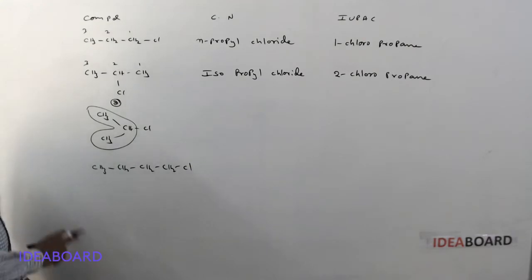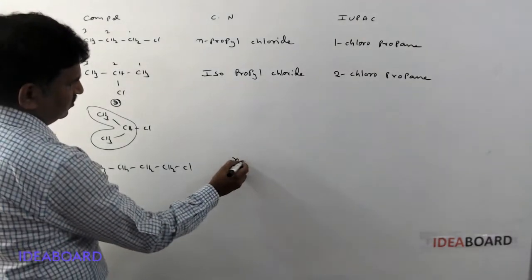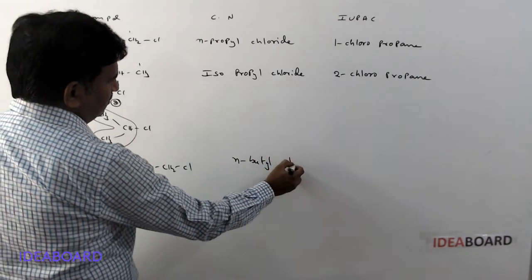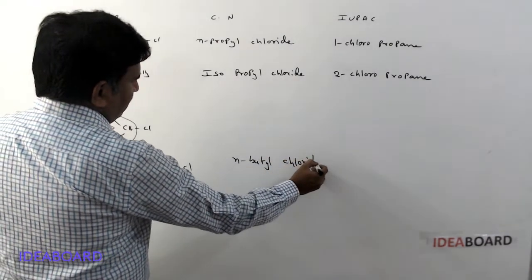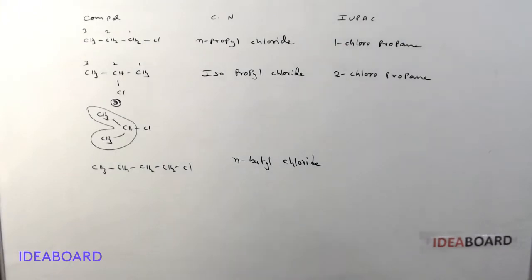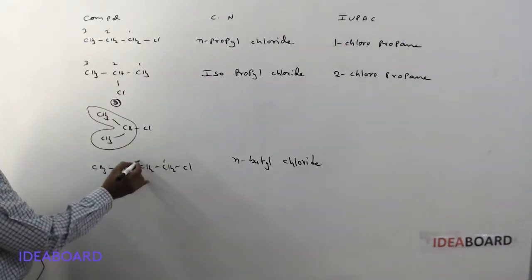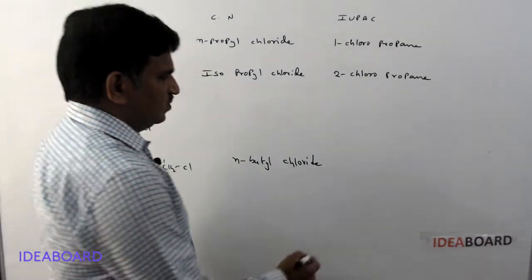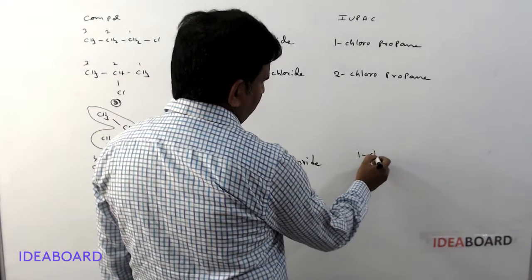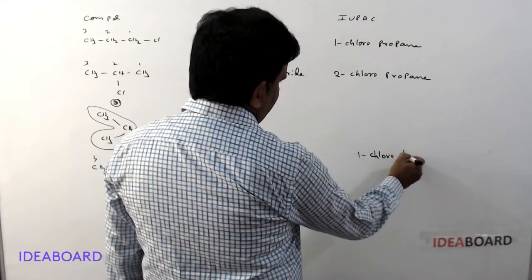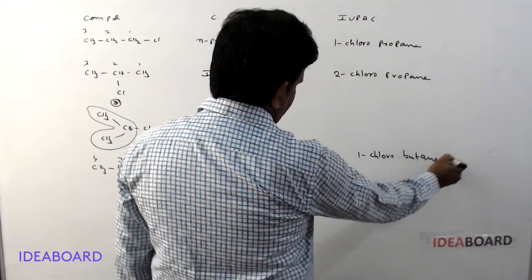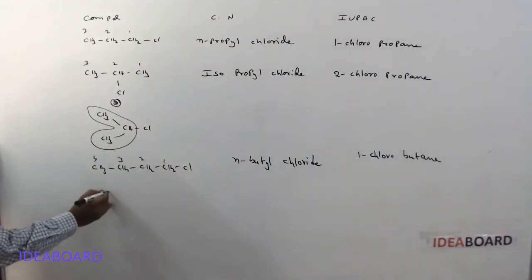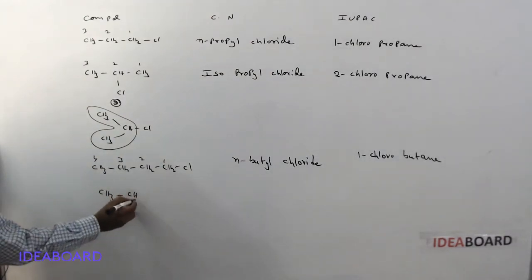And next, suppose it is CH3CH2CH2CH2Cl. Four carbon atoms are present, so this is commonly called n-butyl chloride. In the IUPAC name, the numbering starts 1, 2, 3, 4, so this is called 1-chlorobutane.